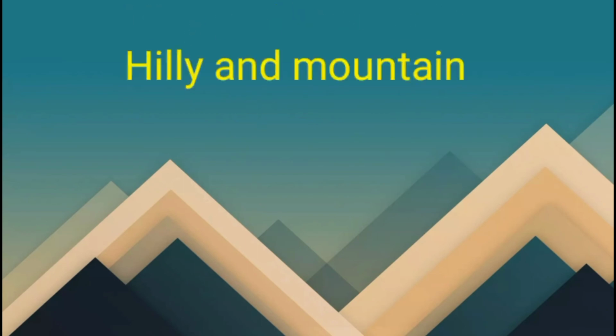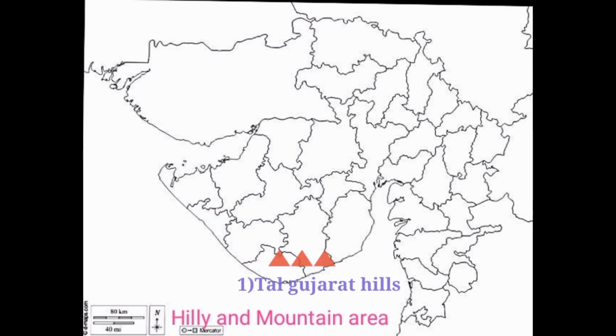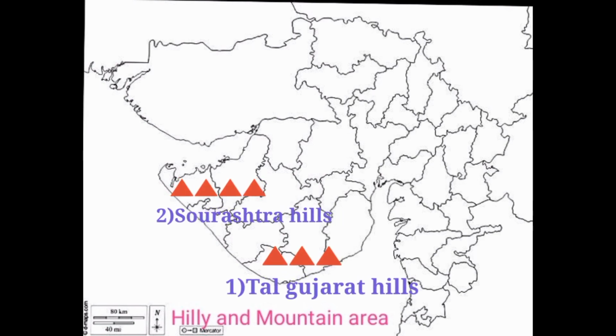The next type is hilly and mountain area. The hilly and mountain area is divided into three regions. First is Tal Gujarat Hills, second is Saurashtra Hills, and third is Kutch Hills.